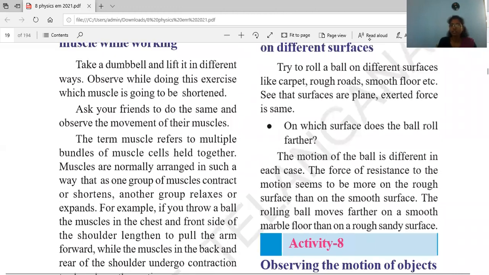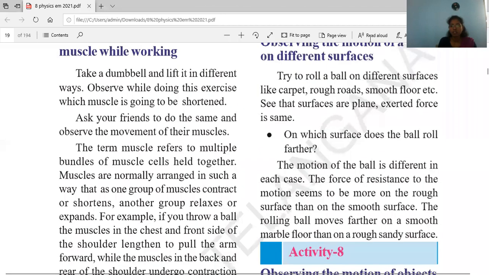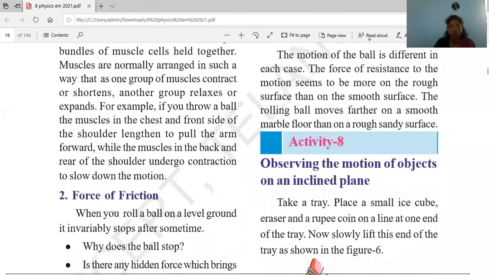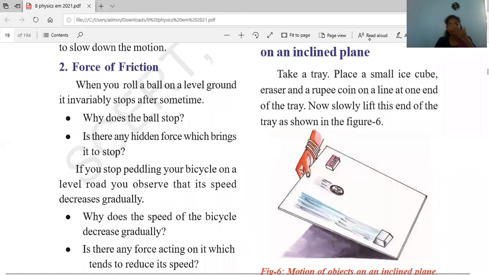Have you understood here? Any doubts in this? Yes? No, teacher, no doubts. So see now, next one.